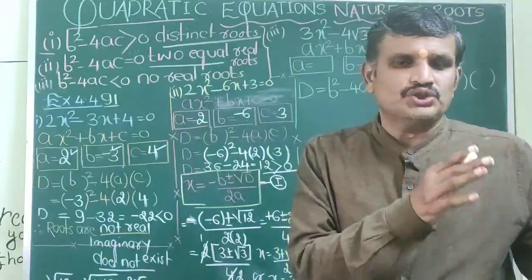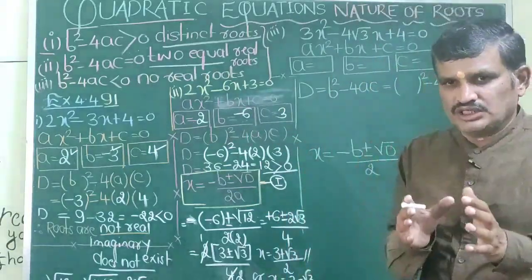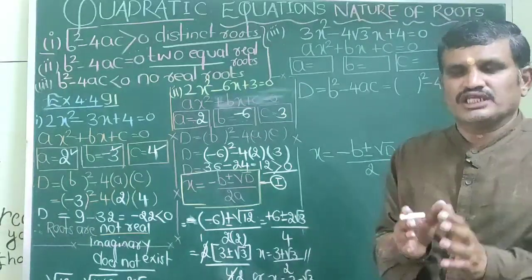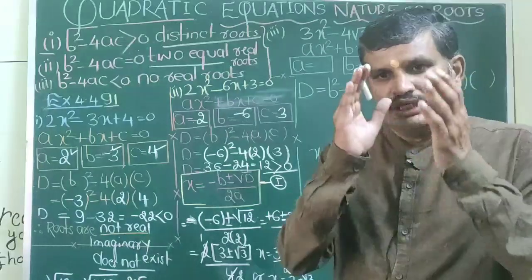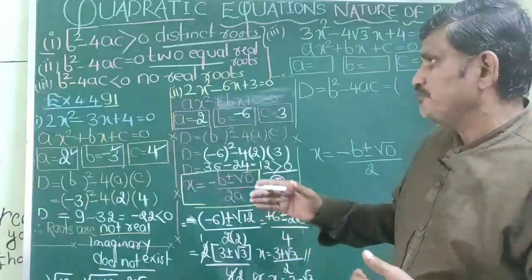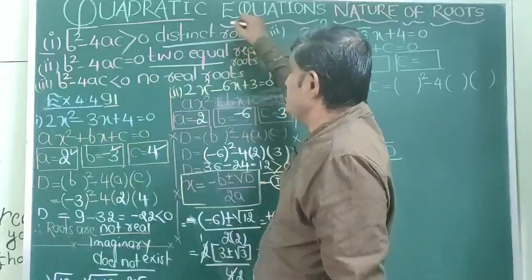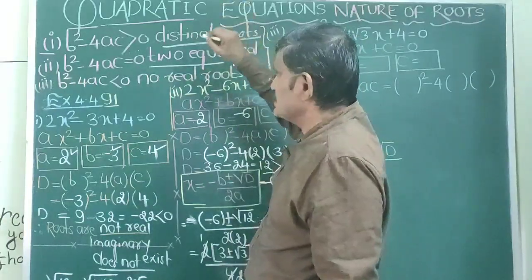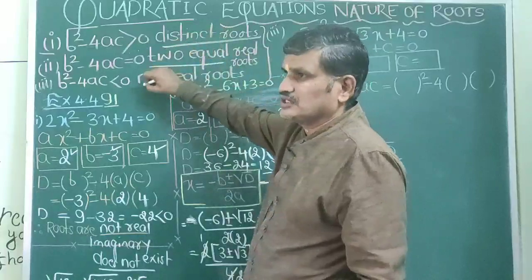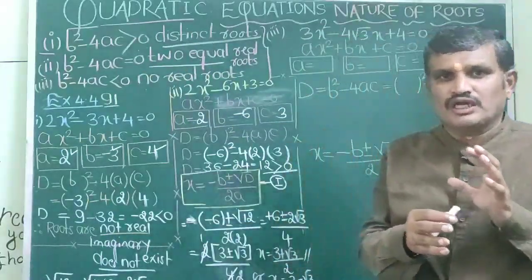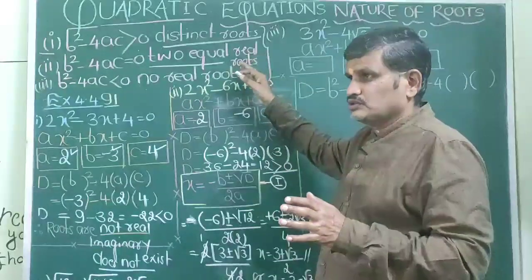So depending upon the ratio of coefficients, we can decide the nature of the graph of a pair of linear equations in 2 variables. In the same way, depending upon the value of the discriminant, we can tell whether the roots are distinct, equal, or not real. I hope now you understood what I mean by the nature of roots.